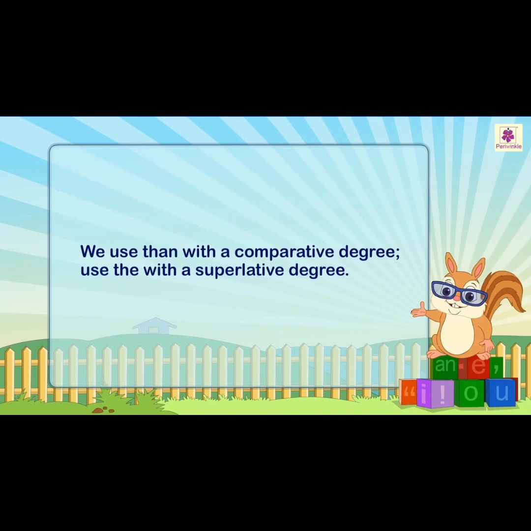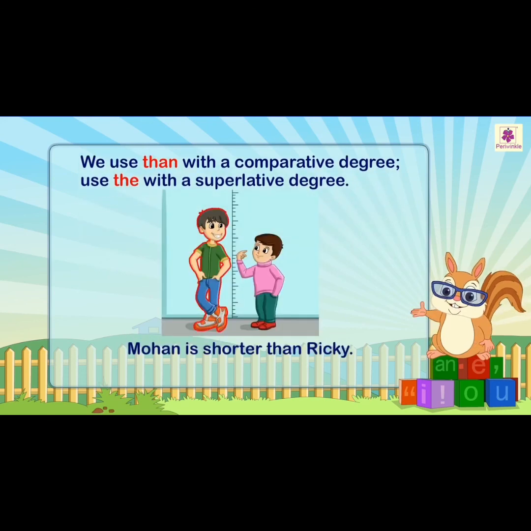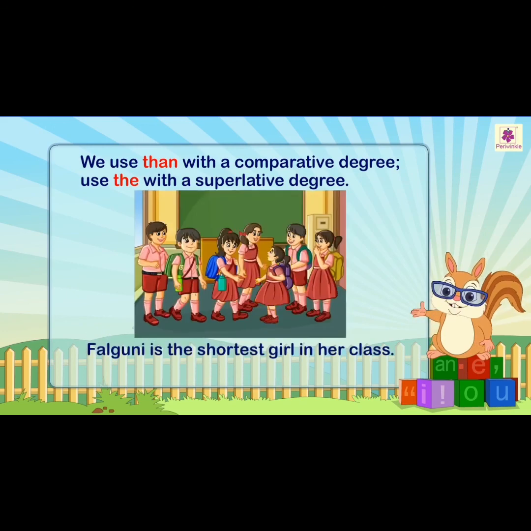We use than with a comparative degree. We use the with a superlative degree. For example, Mohan is shorter than Ricky. Here shorter is the comparison. Falguni is the shortest girl in her class.